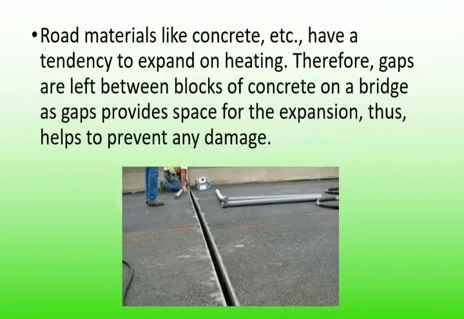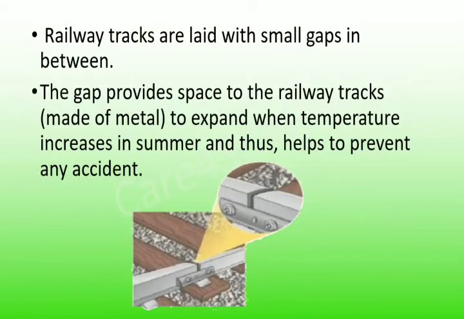Road materials like concrete have a tendency to expand on heating. Therefore, gaps are left between the blocks of concrete. Railway tracks are laid with small gaps in between. These gaps provide space for the railway tracks to expand when temperature increases in summer and help to prevent any accident.